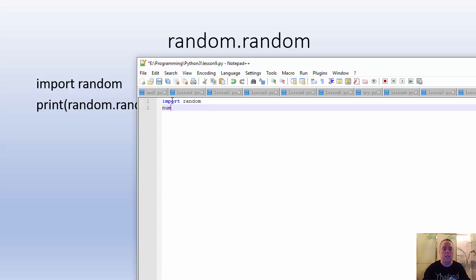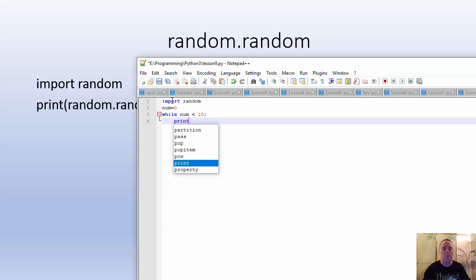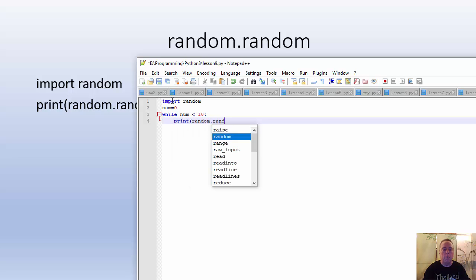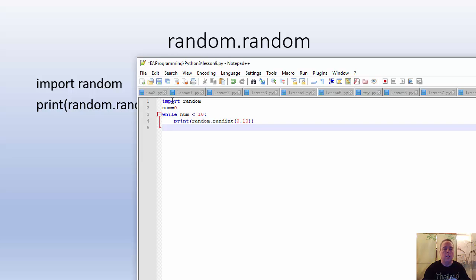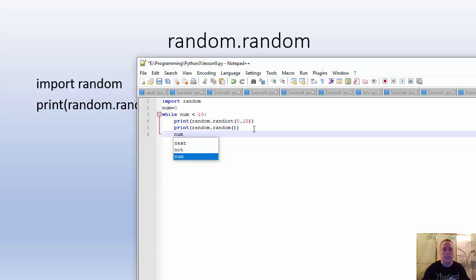Now, what we're going to do, let's just say num equals 0, while num is less than 10. I am going to print random.randint, let's just do 0 to 10, and then random.random. And num equals num plus 1. So this will print out 10 numbers.